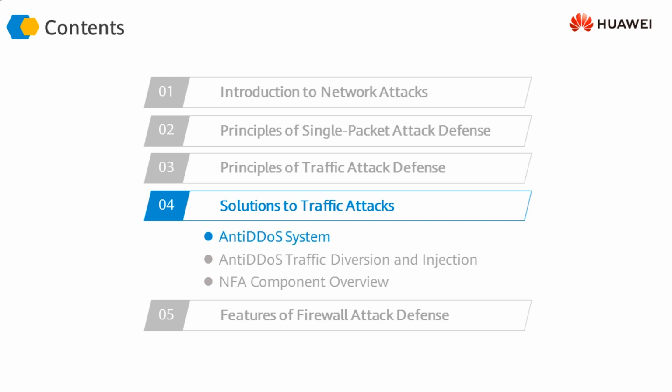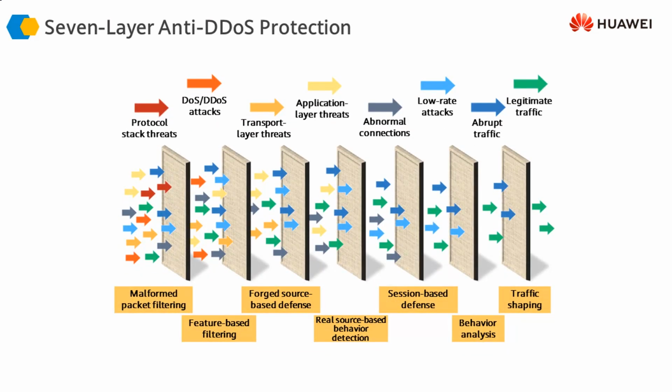Let's take a look at the anti-DDoS solution mechanism, or anti-DDoS defense mechanism. If you look at the anti-DDoS defense on Huawei firewalls, it consists of a defense in 7 layers. It's a 7-layered defense model in which the firewall or the anti-DDoS devices check or protect against these types of attacks or these types of traffic.